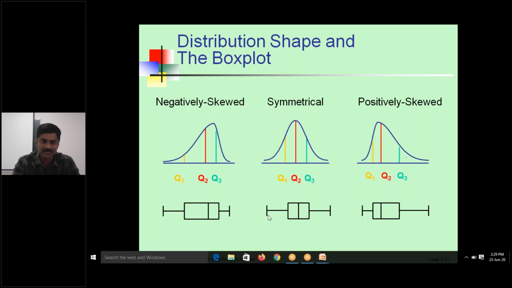Symmetrical distribution means equal distribution across the entire distribution. That is the middle diagram. Negative skewed and positive skewed, and the middle one is the symmetrical diagram, which is equal distribution on the entire right side and left side of the bell-shaped curve.